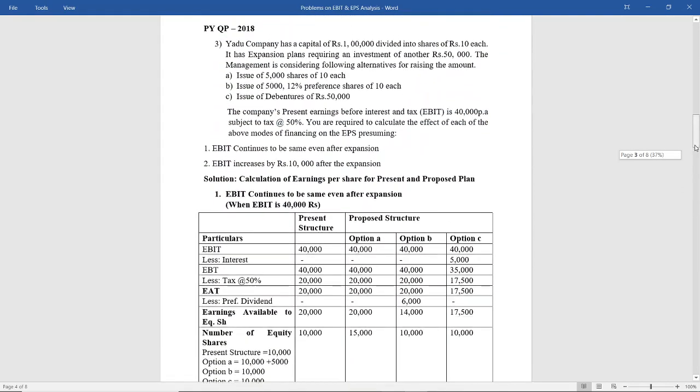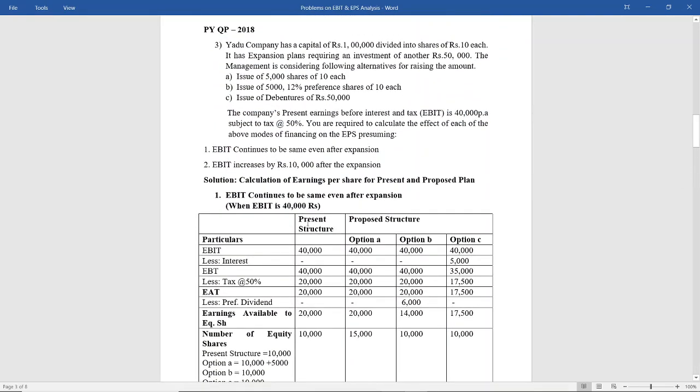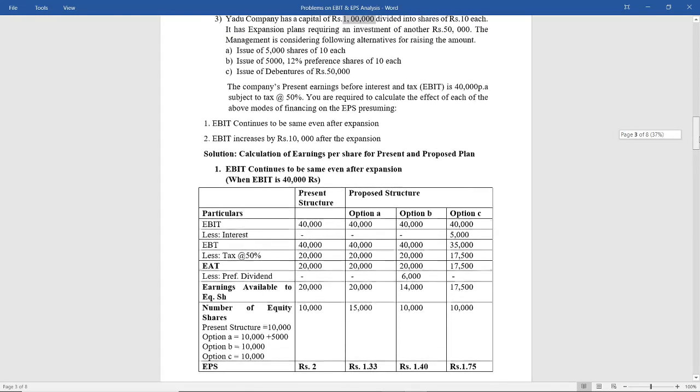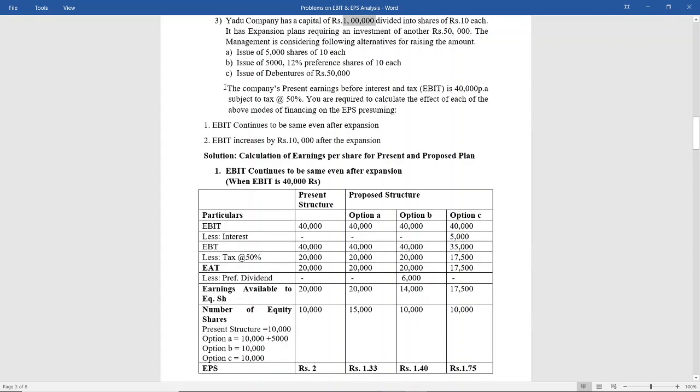So here we are going to see the present structure and proposed structure. In present structure, we know that it is having only 10,000 shares because it has a capital of 1 lakh rupees. EBIT is already given, 40,000 per annum. And why are we calculating present and proposed structure? The reason being they are telling us to calculate the effect of each of the modes of financing. What is the effect when compared to the present structure?